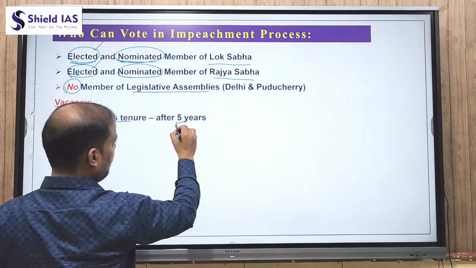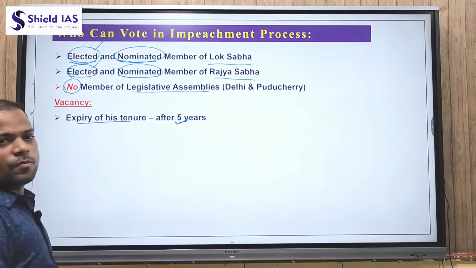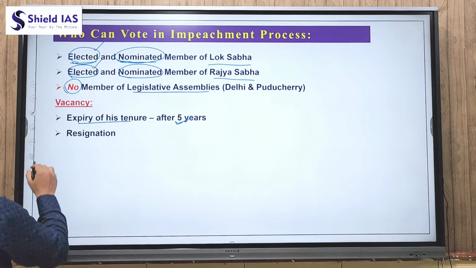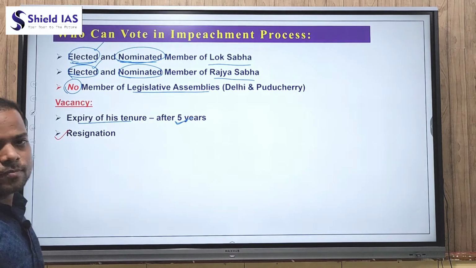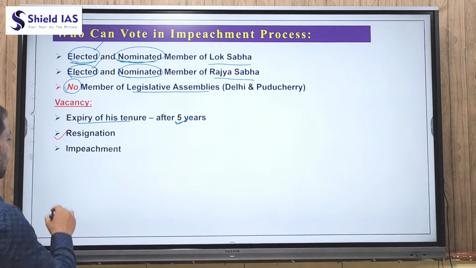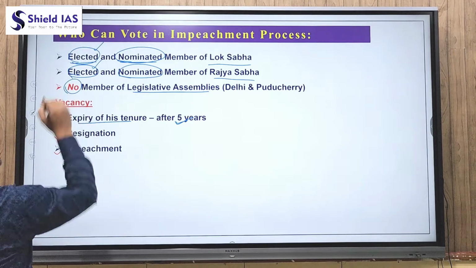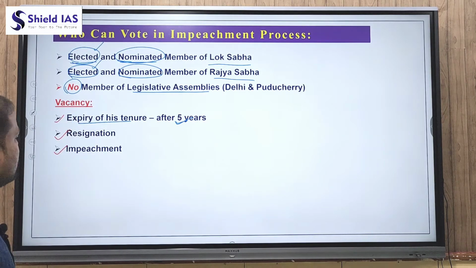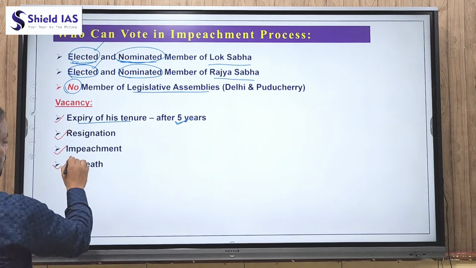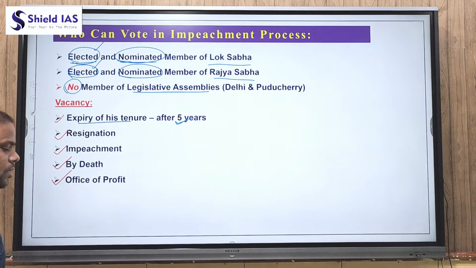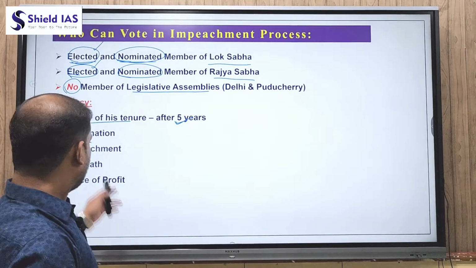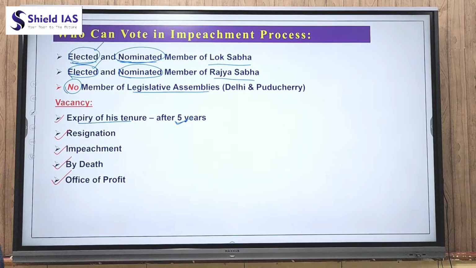Second, if the president writes his resignation letter to the vice president. Third, the impeachment process that we have seen. Fourth, death. And fifth, the situation of office of profit. In these conditions there will be a vacancy of president.